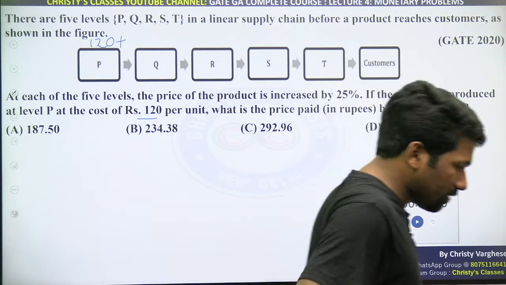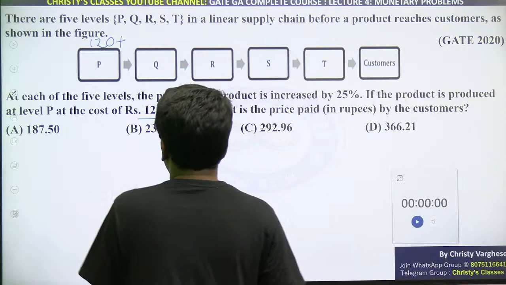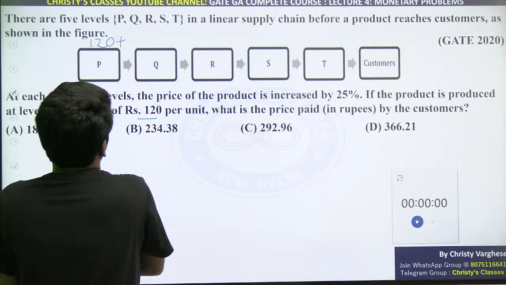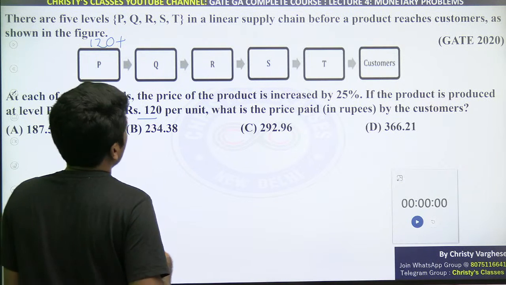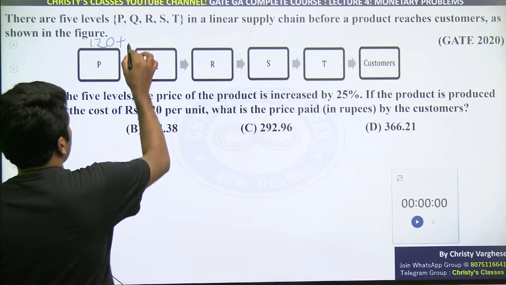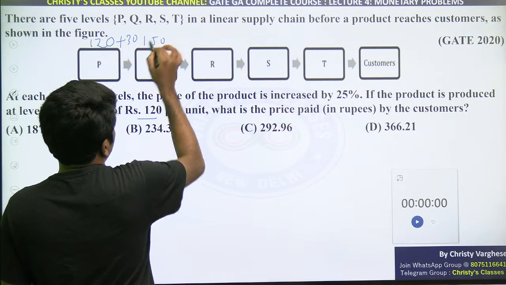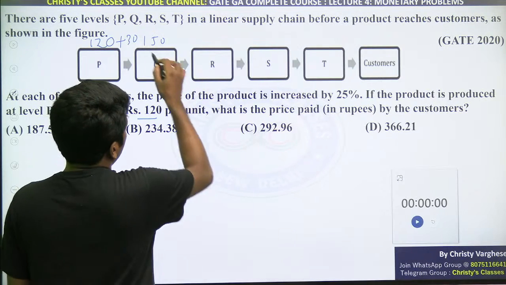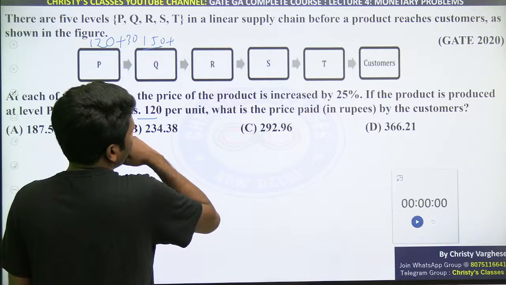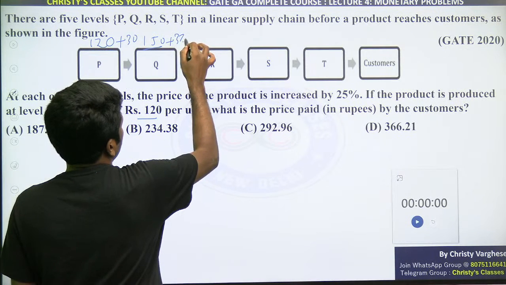Okay, so very fast I will explain. Due to lack of time I have to go a little faster. So 120 का साथ 25% increment हुआ तो 25% of 120 is half of half of 120. 120 half 60, half 30. So 30 added it is 150. So 150 का अभी 25% increment हो रहा है. So 25% of 150 is half of half, 37.5.